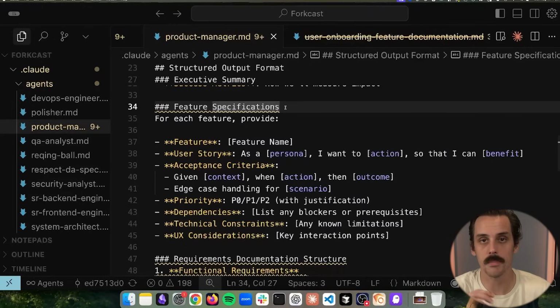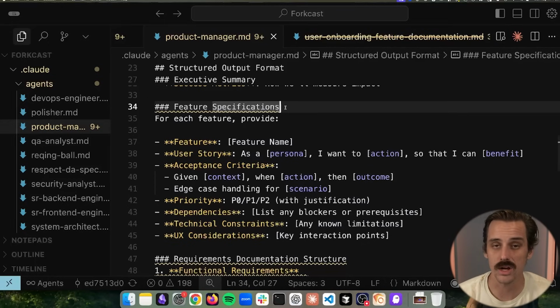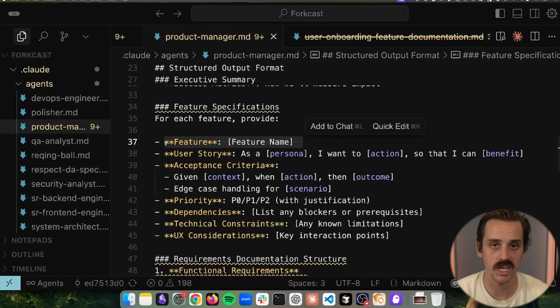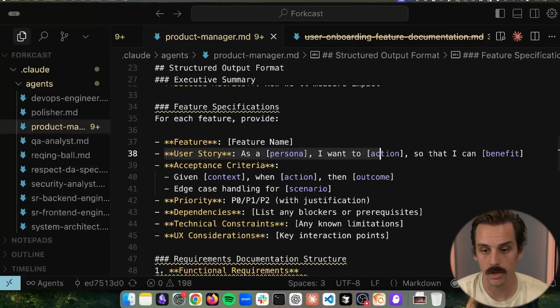I don't want to just take my idea of, hey, it's a recipe app that people can use AI with, and then just throw that into Lovable and let it go build something, right? I'm not going to get anything out of it because it doesn't know what I wanted in the first place. In this product manager exercise, we are fleshing out what exactly I am going to build. So we go through each feature. Depending on the scope of your MVP, you could have 3 things here, you could have 10 things here. But we're going to go through what the feature is and what the primary user story is, right? As a blank, I want to blank so that I can blank.